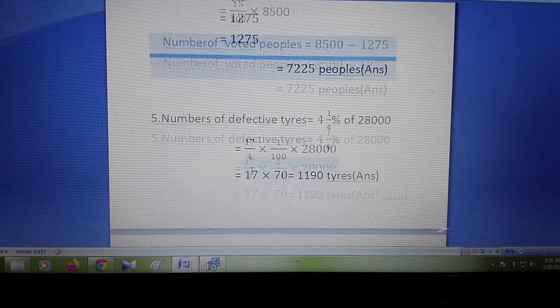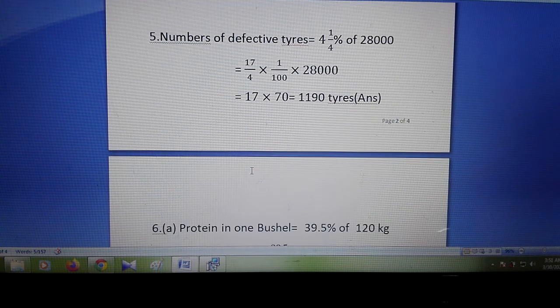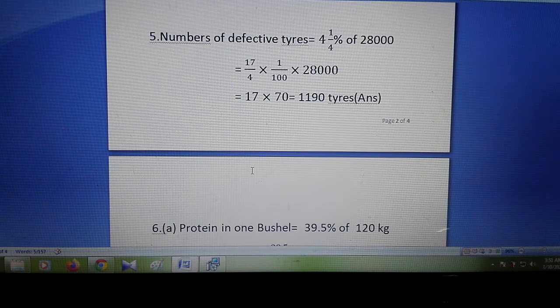Then number 5, it's a very interesting thing. 4 whole 1 by 4% of the total tires are defective, and total tires was 28000. If you have the book, look at the book, then you can understand. So we have to find the number of defective tires. So at a percentage, now if we calculate with percentage, then we will get the answer.